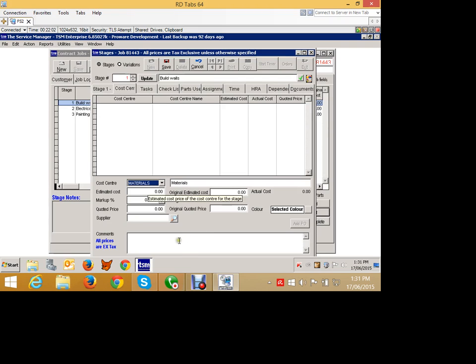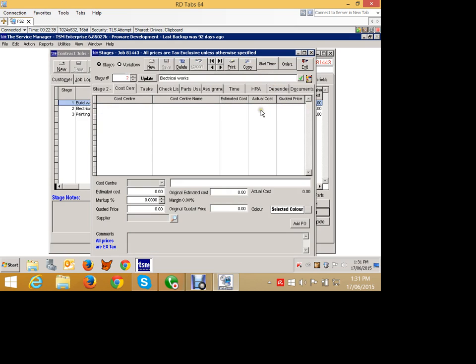So let's just say that our estimated costs are $1,000, and we would have, for example, maybe a 30% markup on that. So we'd sell that for $1,300, let's say. We'll save that. We may also have a labour component involved with building those walls. So we'll choose labour, and we may have, let's say, $500 worth of labour in there, and we'll sell that just for $1,000 because we make our money on marking up the labour more than the materials, let's just say. So that's our labour. So that's our cost centres for stage 1.